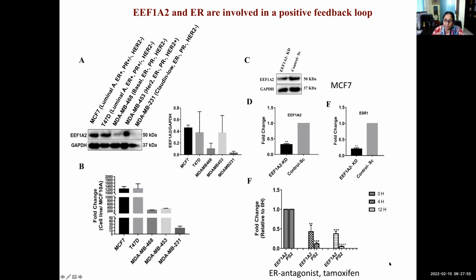To further check whether it was true the other way also, what ER was doing to the expression level of 1A2, we treated the cells with the ER antagonist tamoxifen at different time points. Compared to the control, the expression of 1A2 was decreased, and PS2 is a known target for ER, so that showed our system was working all right. Based upon that, we conclude that there was a positive feedback loop where ER was affecting the expression level of 1A2 and 1A2 was affecting the expression level of ER.